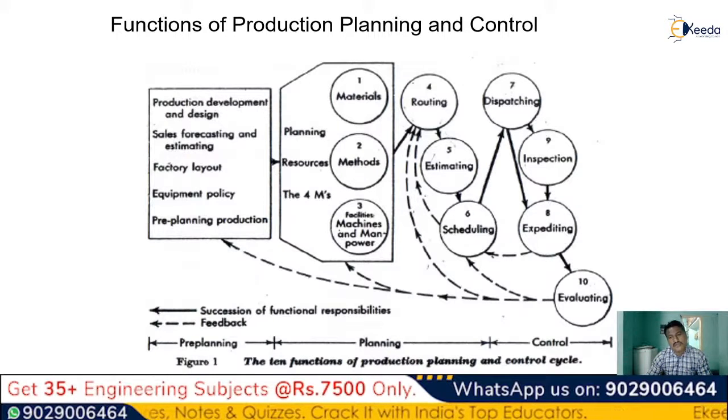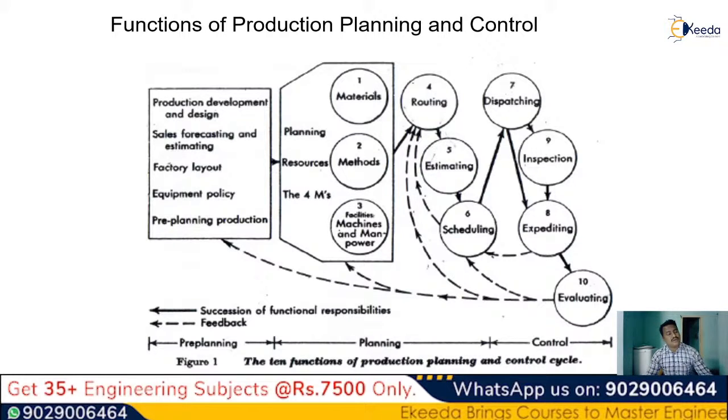So if you draw this diagram and explain each of the points, like materials, methods, facilities, machines, and manpower, each of them, when you explain that properly, then you'll be getting the entire 10 marks which is given for the schedule as per the scheme of evaluation.